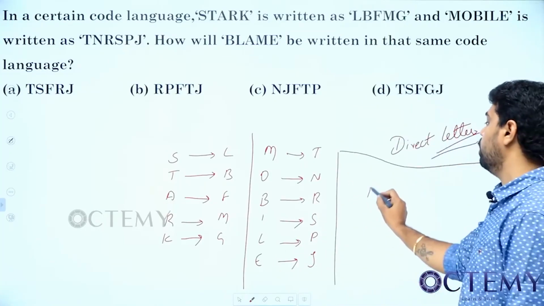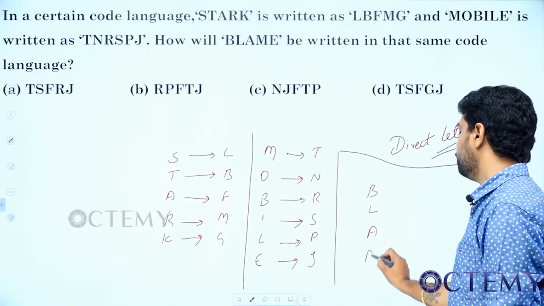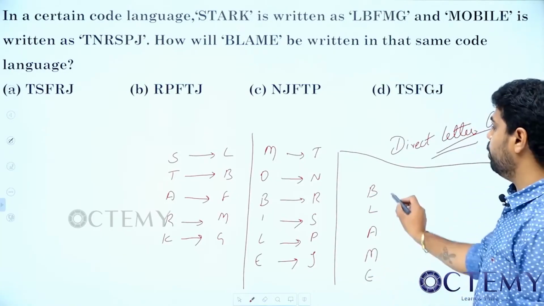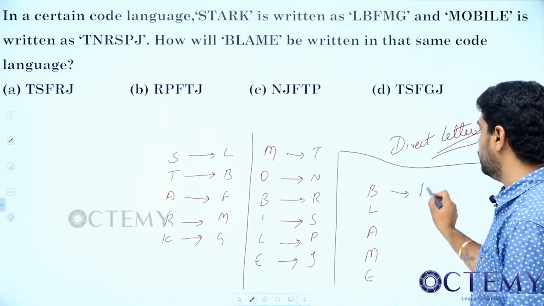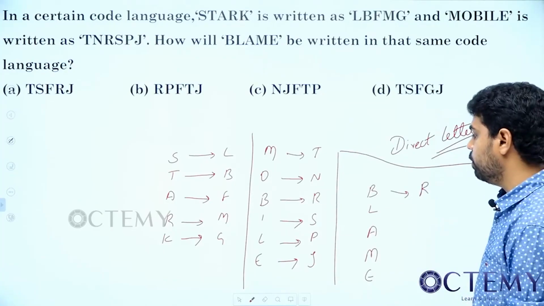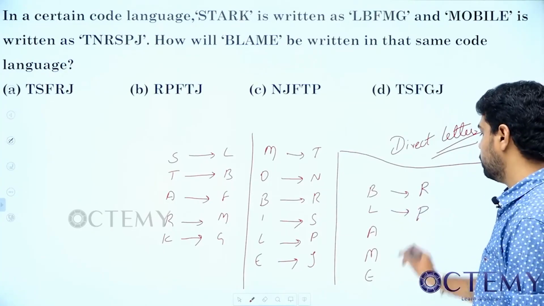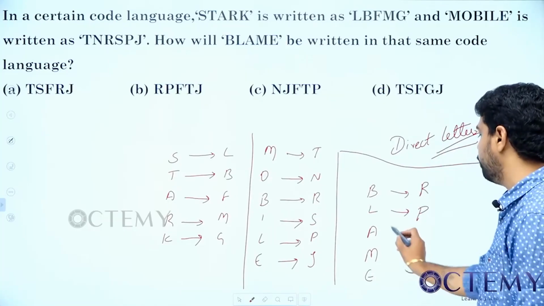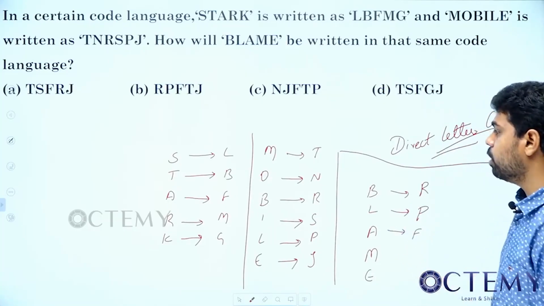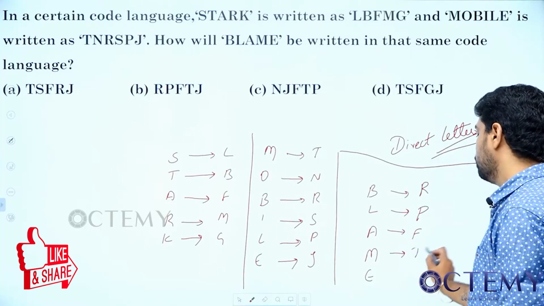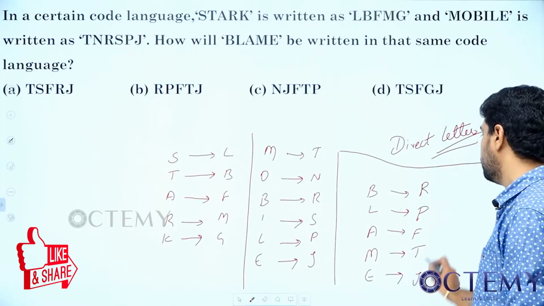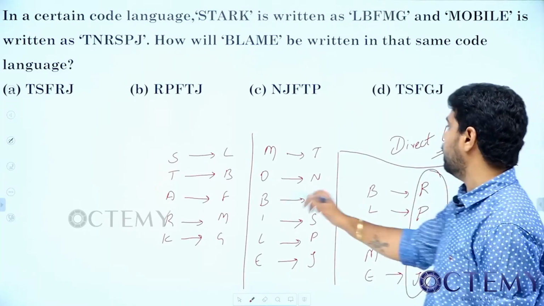We should find out for B, L, A, M, E, blame. So B means we should write it as R. L means we should write it as P. Next, A means we should write it as F. Next, M means we should write it as T. Next, E means we should write it as J. This is called direct letter coding.